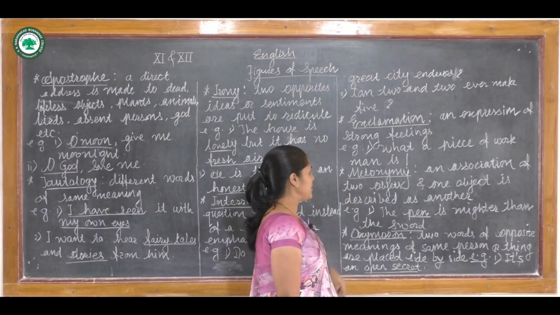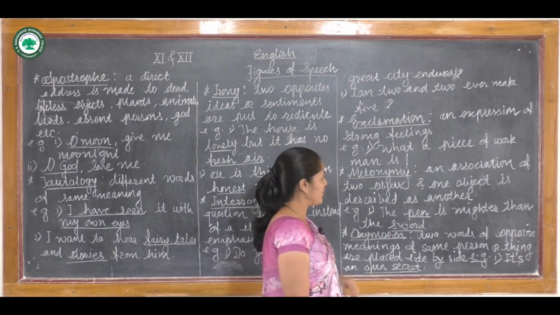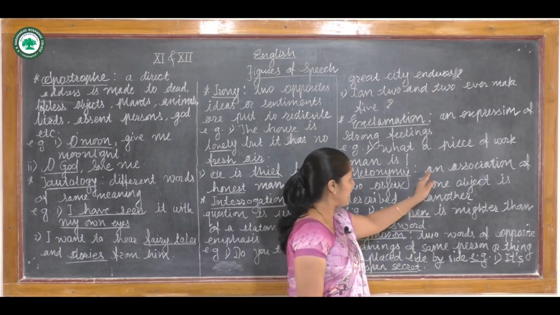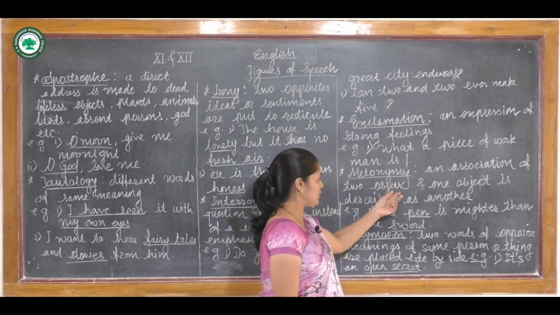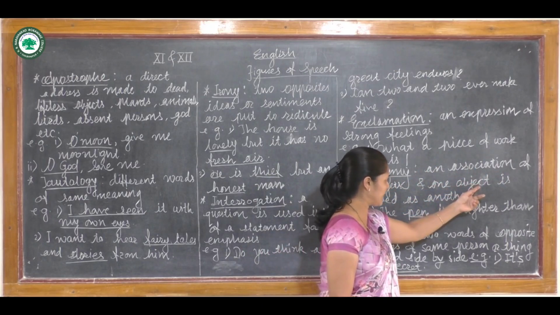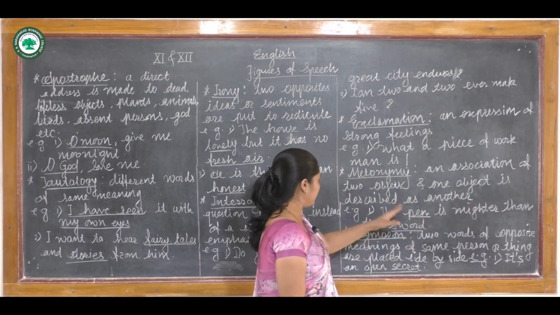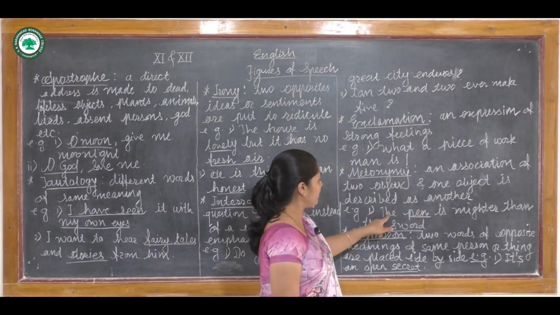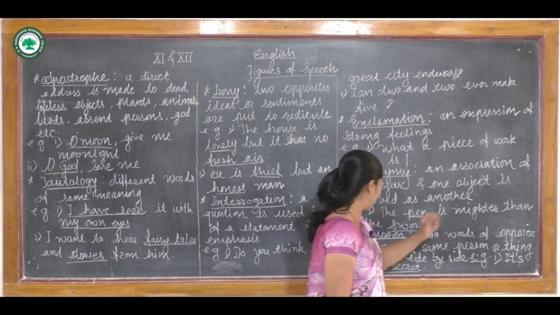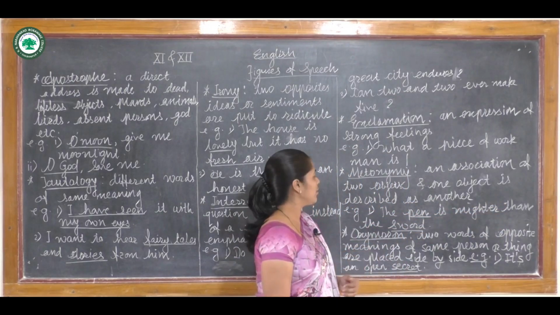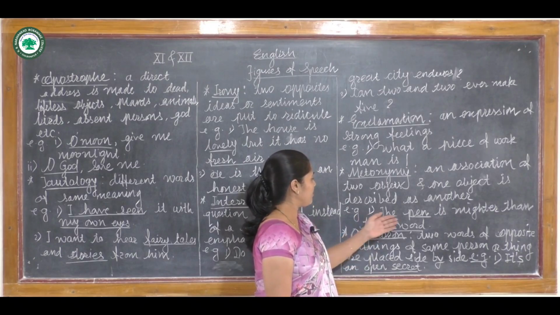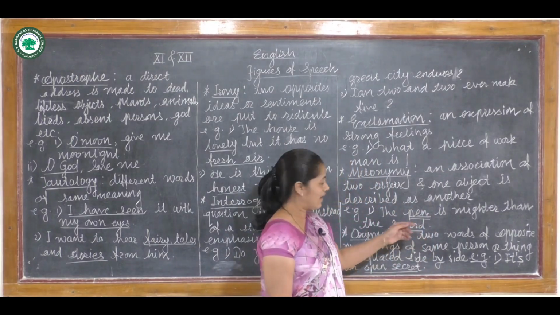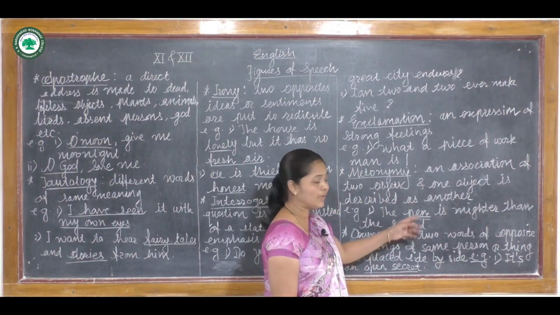Okay, next figure of speech, metonymy. So what is metonymy? When in a sentence an association, that is a relation, of two objects is used and one object is described as another. Take an example: "The pen is mightier than the sword." Maybe you have heard this sentence also.